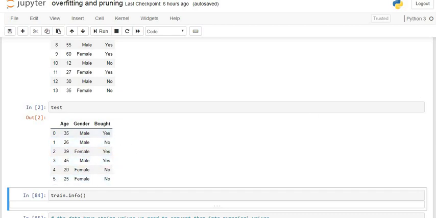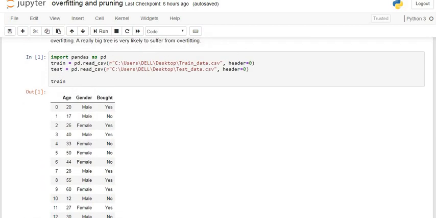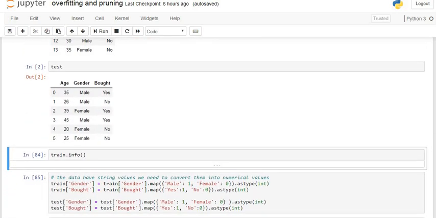This is actually a dummy dataset that I created in an Excel file and imported into Python. You can do the same thing. First of all, make an Excel file that contains these three variables, make a dummy dataset like this, and import it in Python like this. I do the same thing. So now we see what overfitting is. We made this dummy dataset to see what overfitting is and how to tackle it.